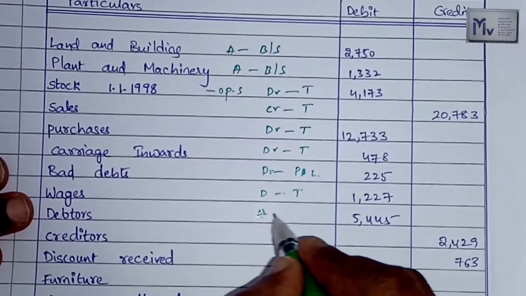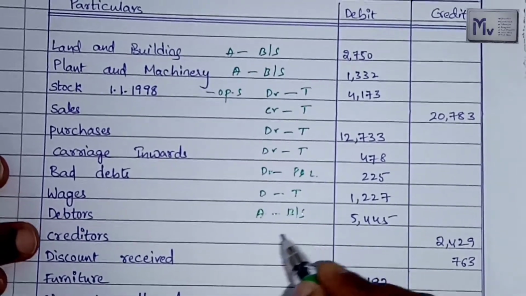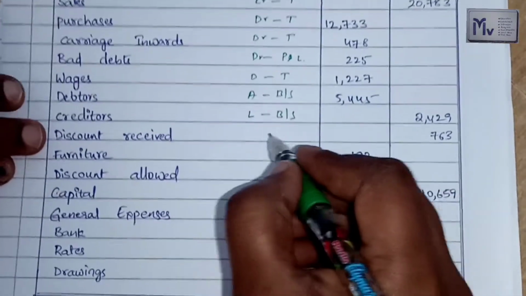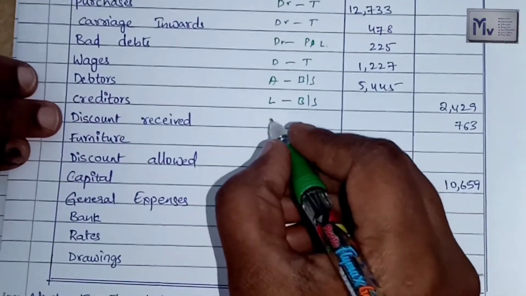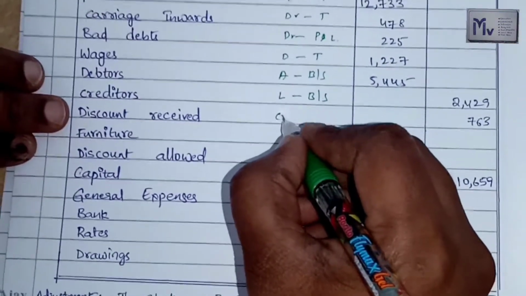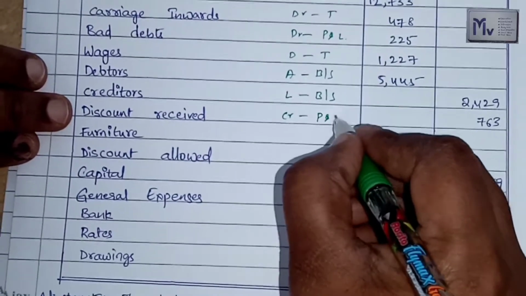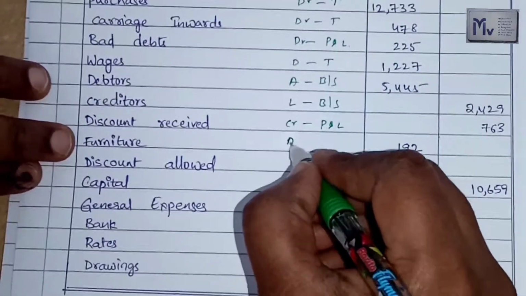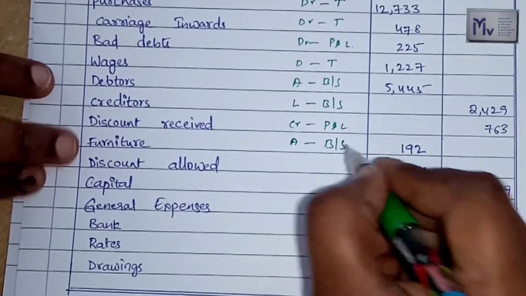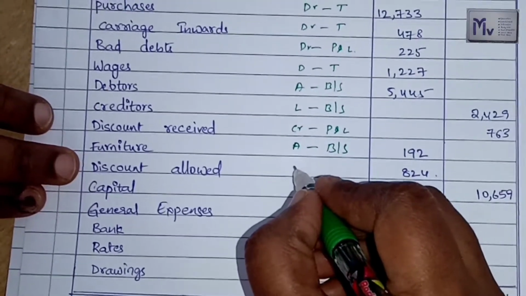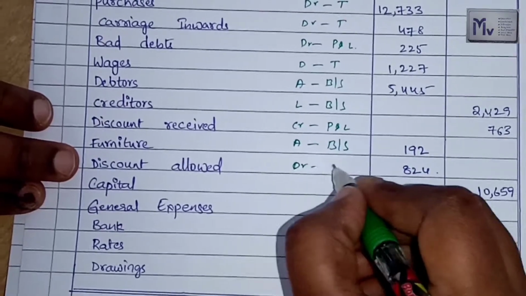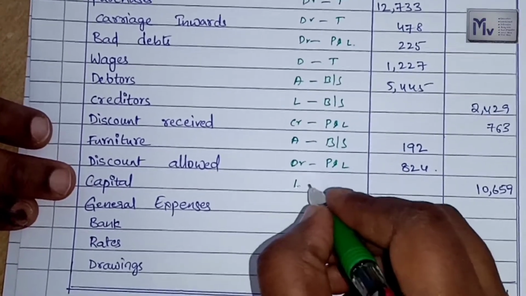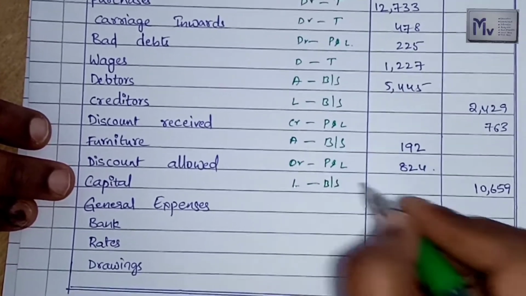Debtors, asset side of the balance sheet. Creditors, liability side of the balance sheet. Discount received, it is an income, so credit side of profit and loss account. Furniture is asset side of the balance sheet. Discount allowed, it is an expense, so debit side of profit and loss account. Capital comes under liability side of the balance sheet.